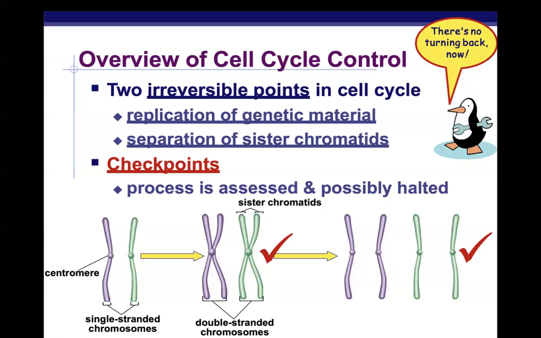For example, there is one of these checkpoints in the S phase, where there's a pause in progression through the cell cycle. Before the cell exits the S phase into G2 phase, the cell stops and looks at each chromosome and makes sure that it's been duplicated correctly and has two sister chromatids.